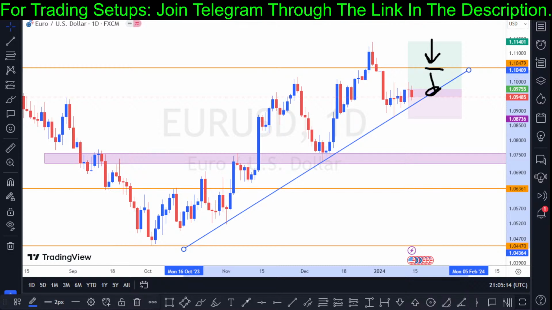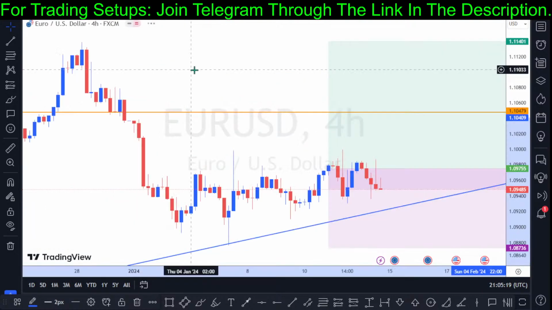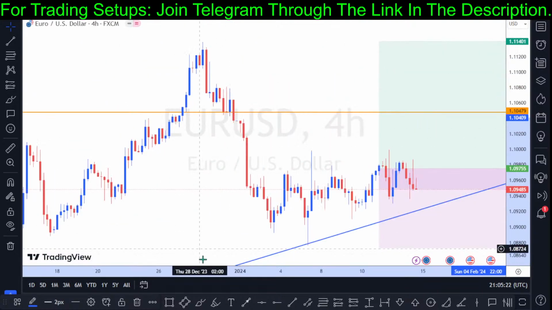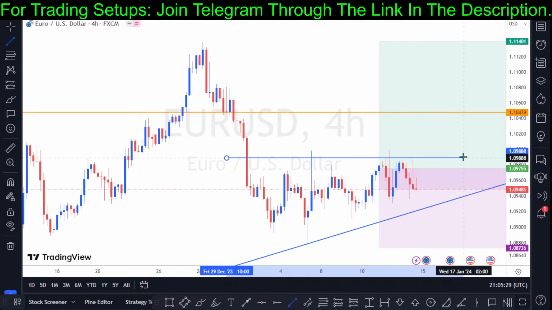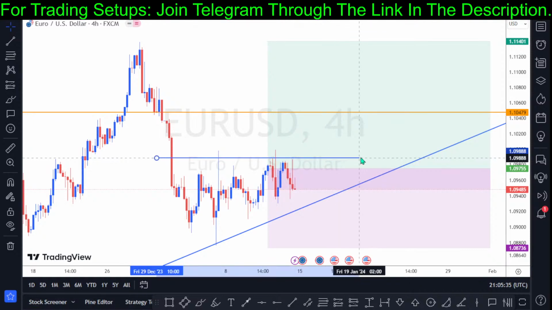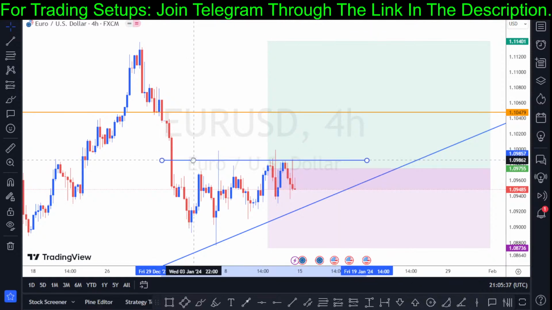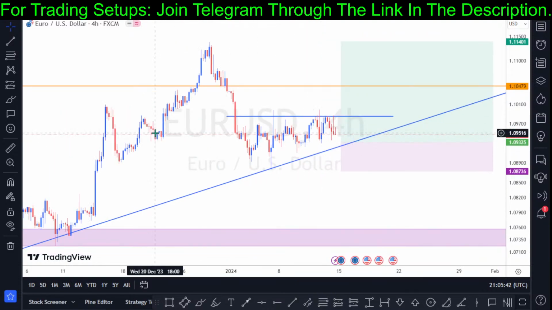Okay, and there is something I can see on the 4-hour chart. Let's navigate to the 4-hour chart of the Euro paired against the USD. We have a potential key level structure, that is, if we can see a break of structure right here. The pattern we got right here looks like an ascending triangular formation. If we can see a break of structure out of this ascending triangle on the 4-hour chart, then this could interest more bulls to push the price to the upside.